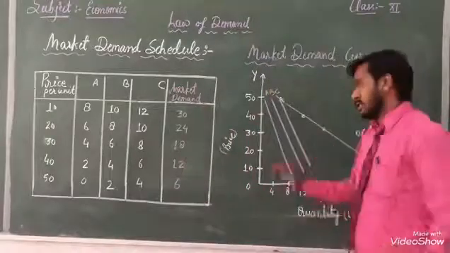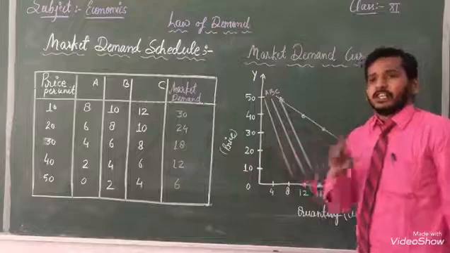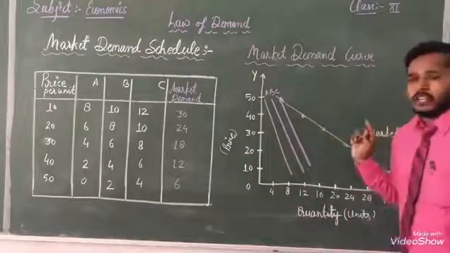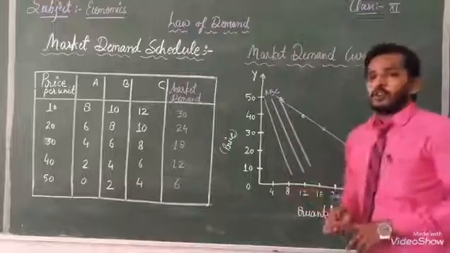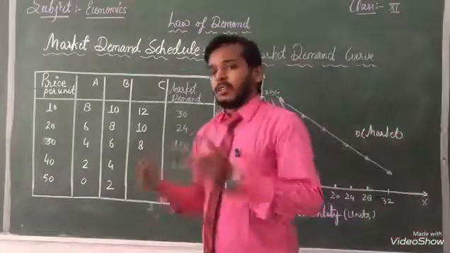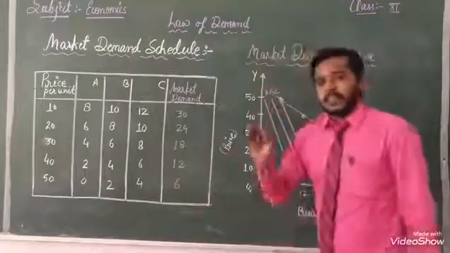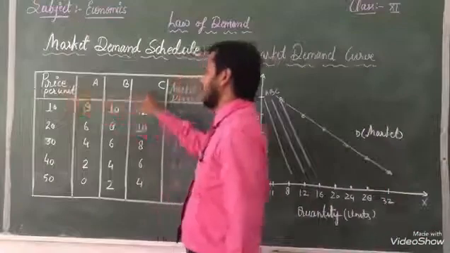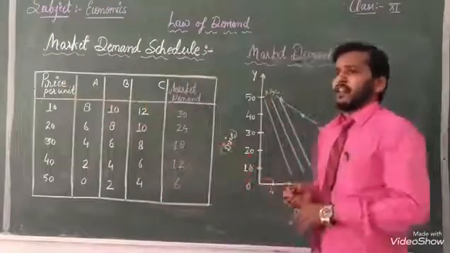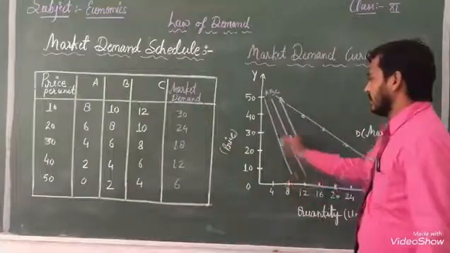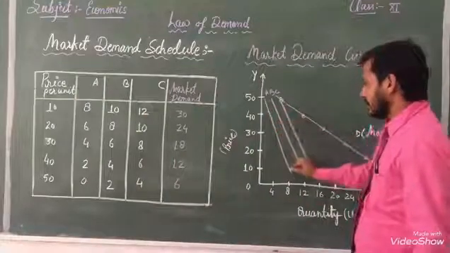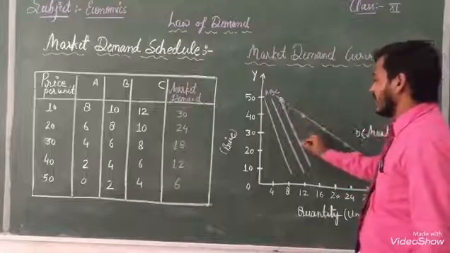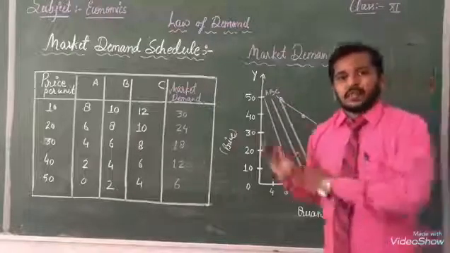If you need, then you have to represent it. Otherwise, you only have to represent one line, the market demand curve. Okay. This one I have shown you as a formality, otherwise just to explain it to you. Here, price per unit A, B, C. If you want, you can explain here accordingly. Okay. This is for example, not the correct one, these are imaginary lines. Okay, I had imagined and made them here.